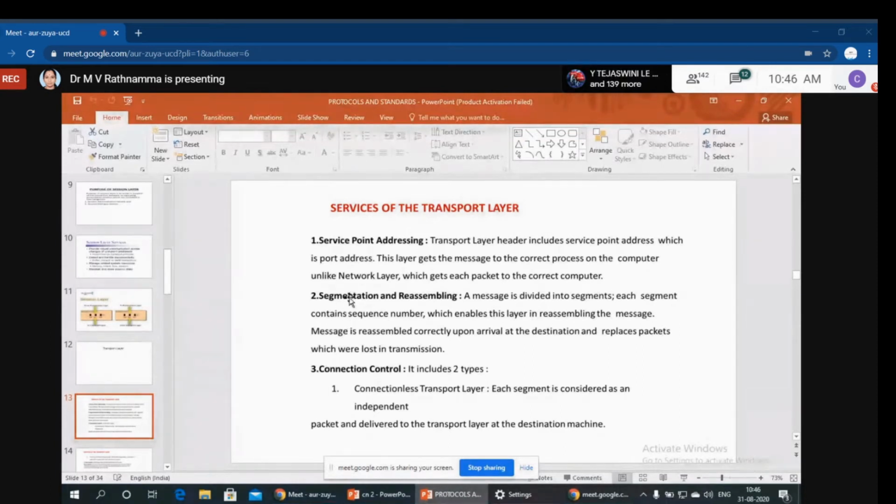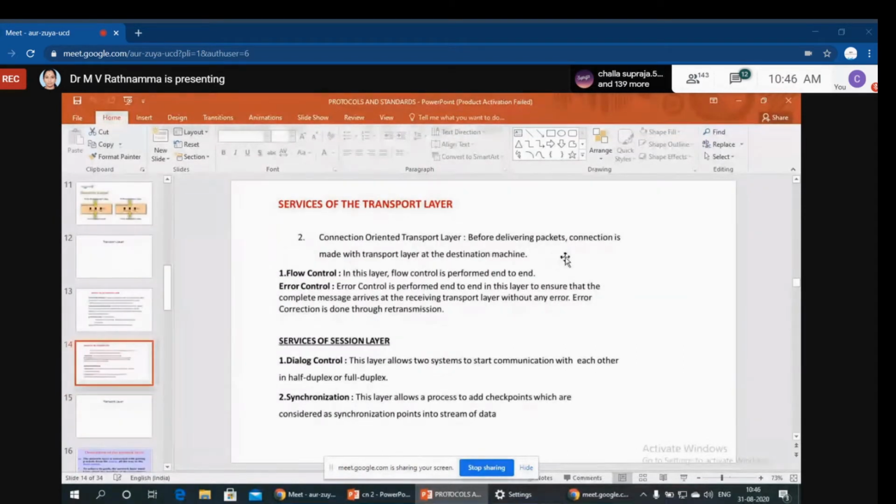Suppose it is at receiver side, what will the transport layer do? It again reassembles the data. Once it is divided, again it has to be reassembled. That is performed at receiver's side. Not only that, connection control. It mainly focuses on two types of connections, connectionless and connection oriented service.